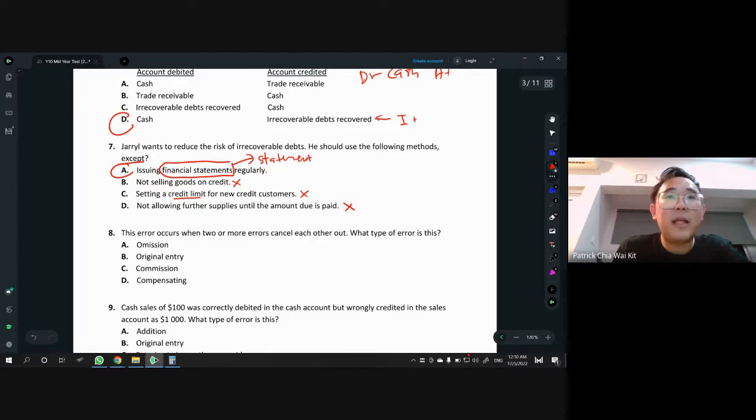Okay, yeah, statement of account, because the purpose of these statements is to remind the customer to pay, right? We're supposed to send this statement of account regularly to keep reminding them that, hey, dude, you owe me money. You better pay before this date. So yeah, it's a reminder. It's not issuing a financial statement. Well, you guys haven't learned financial statements yet, but soon, right? The statement is going to have different names. Okay, let's look at the next one.